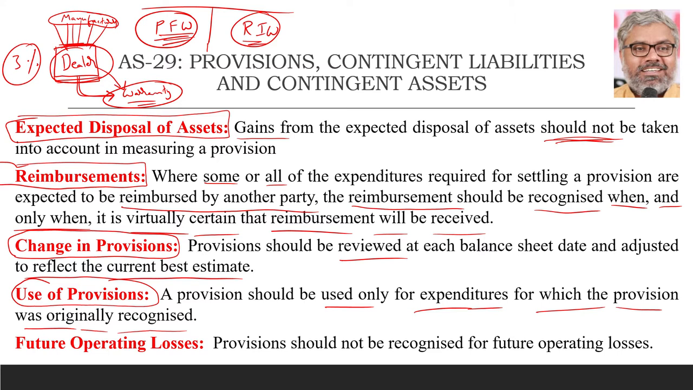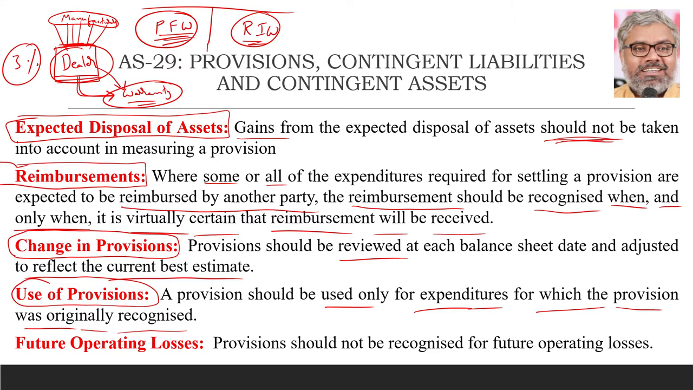Whatever the purpose of expenditure for which this provision is created, that should be the expenditure towards which the same provision should be used in the books of accounts. Imagine if that purpose is no more required. That's all. Cancel the provision. No problem. Cancel the provision means reverse it. Earlier you have charged it to the P&L account. Now credit to the P&L account by debiting the provision.